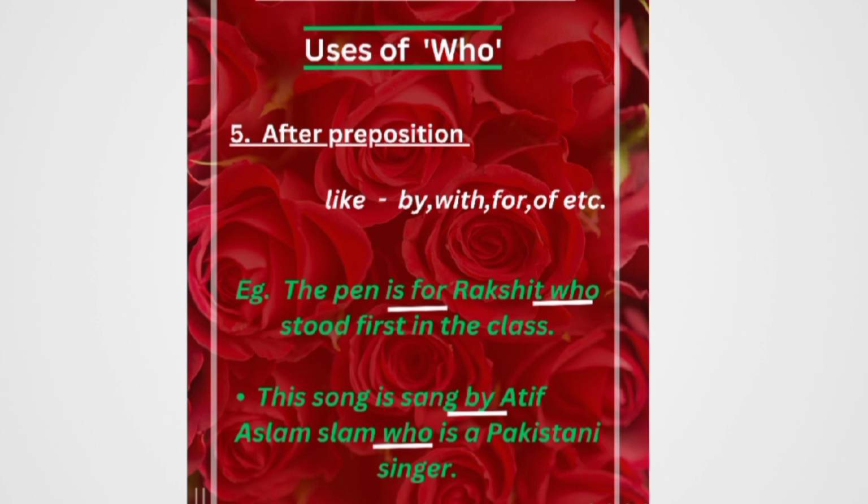And now the second example is: "This song is sung by Atif Aslam, who is a Pakistani singer." Here again we can see that by is a preposition, then the noun Atif Aslam is given, and then who is used. Why? To define that person, who that person is. Here in this sentence we get the idea that it is a song sung by Atif Aslam, and then it tells who Atif Aslam is, that he is a Pakistani singer.